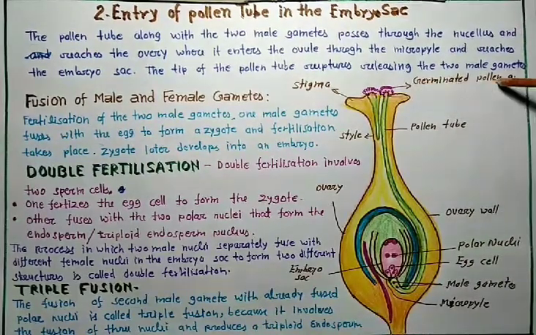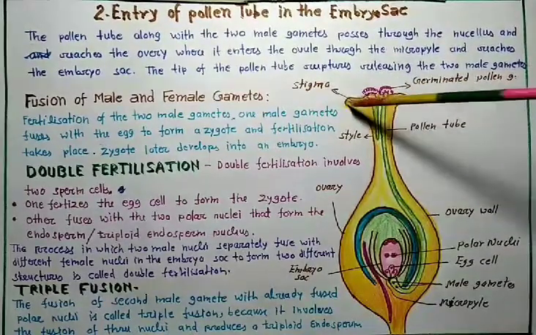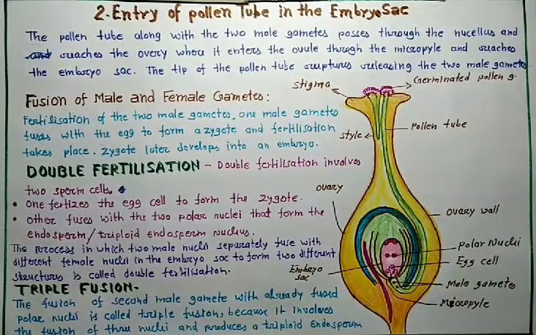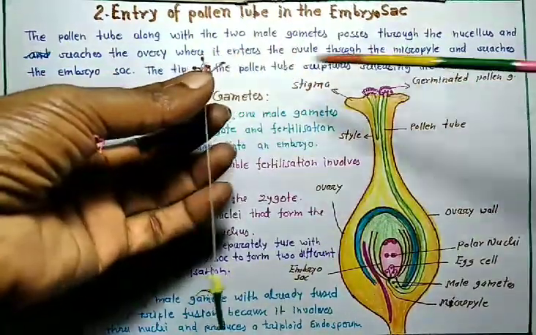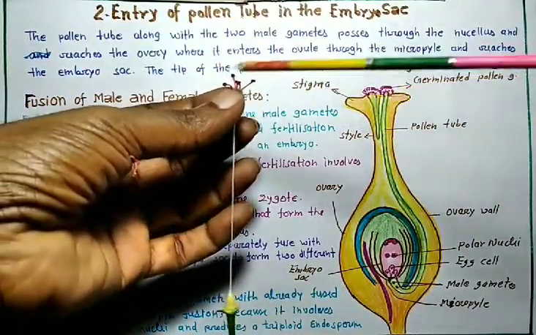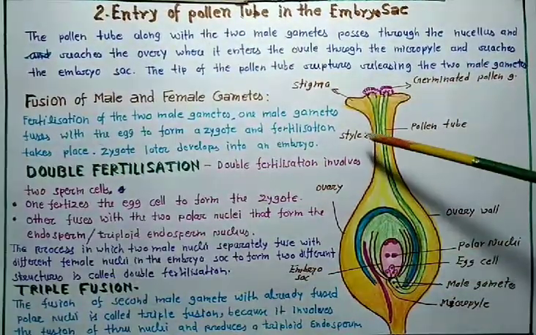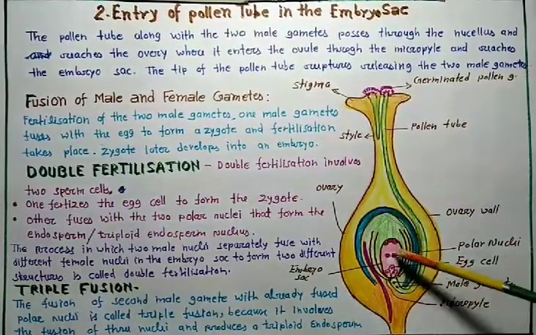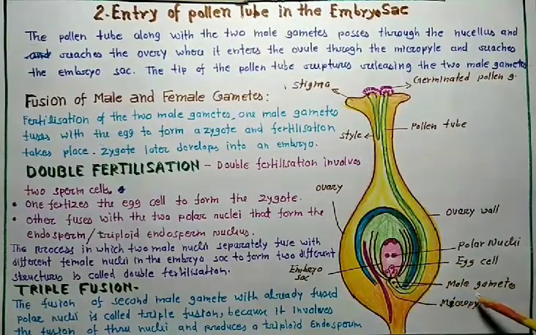This is a germinated pollen grain, and this one is the stigma. This is a pollen tube. You can see it just like this. This is the stigma, this is the pollen tube and this one is the ovary. Okay. Style, ovary, embryo sac, polar nuclei and egg cell, male gametes and micropyle.